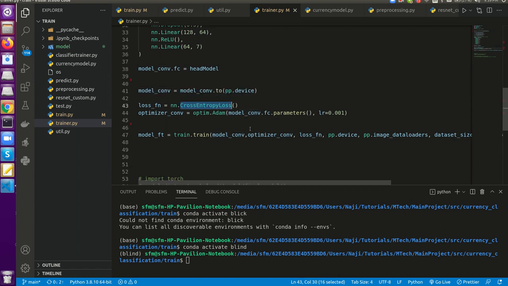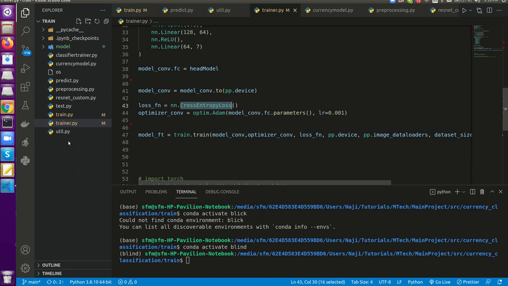Then, as usual, we will be using the cross entropy loss. Since it's a classification, we are using cross entropy as the loss function, and we are using Adam as the optimizer, with a learning rate of 0.001. Then in line number 47 we are training the model.